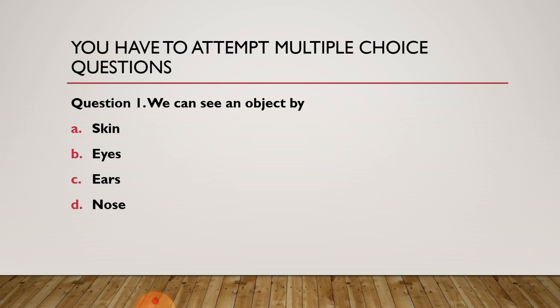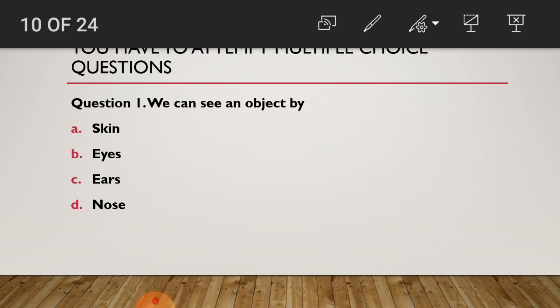Did you choose your answer? So the right answer of question 1 is eyes. Is this your right answer?